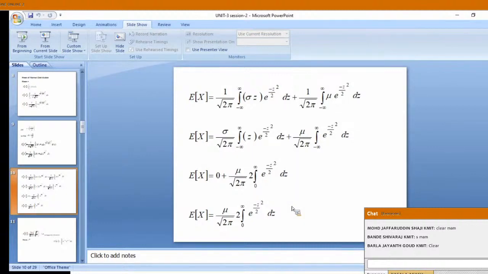Am I correct? Did you get it? All of you check it. Write it down also, again and again I am telling. So 0 I have removed, and the remaining part I have written like that itself: mu by root 2 pi, 2 times integral 0 to infinity e power minus z square by 2 dz.